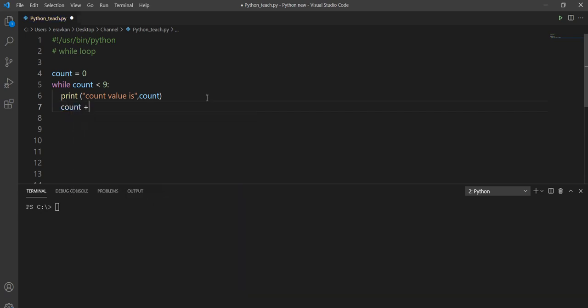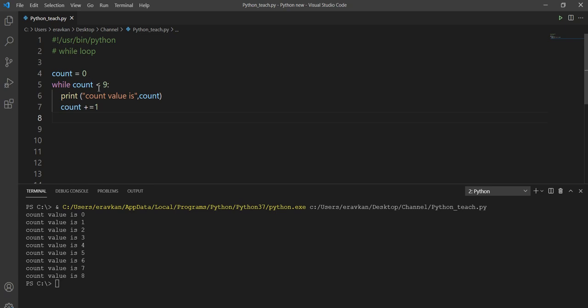I can write it in this way also, count equal to count plus 1. Okay, let me run the loop. So first count value is 0, then this condition executed and count value is also increased, then its value is 1. So till that condition is true, our loop will run.